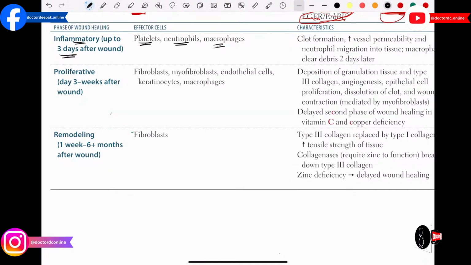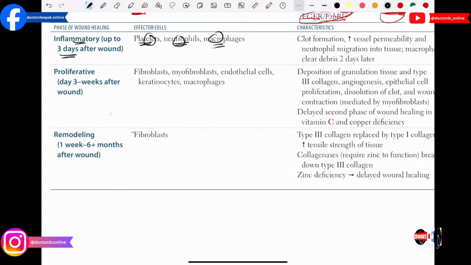macrophages. So again, first of all, you guys have to remember wound healing phases are divided into 3 main types: inflammatory, proliferative and remodeling. The inflammatory is the first or initial phase, which starts after the inflammation and lasts up to 3 days after the wound. And the cells which are going to participate in this phase are platelets, neutrophils and macrophages. Then after that they mention here what are the characteristics of this phase.